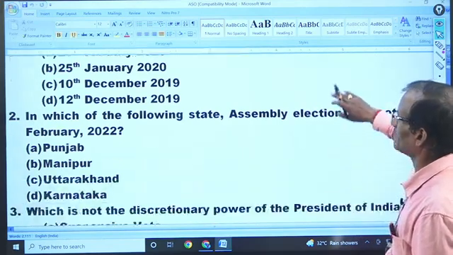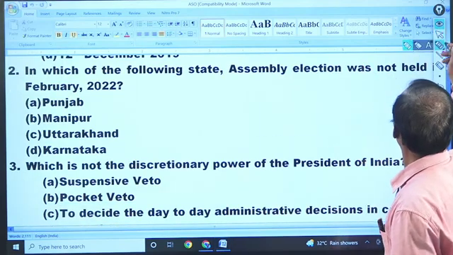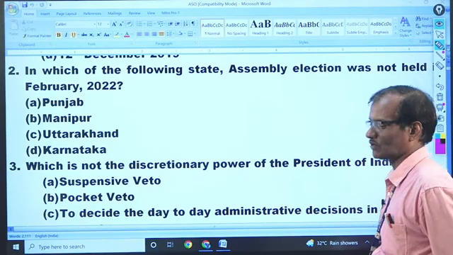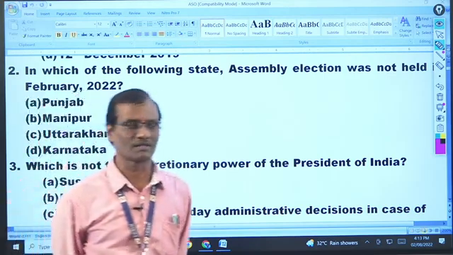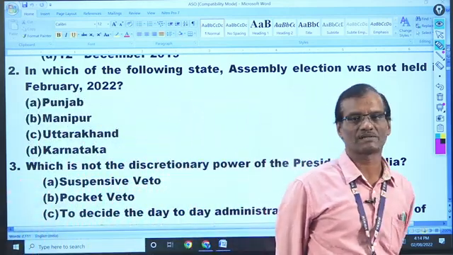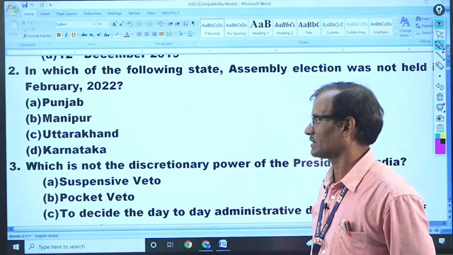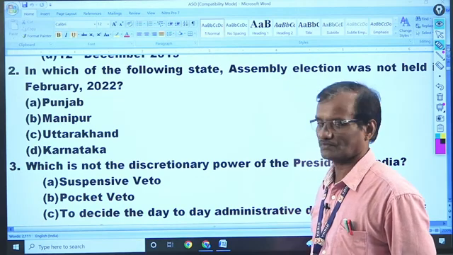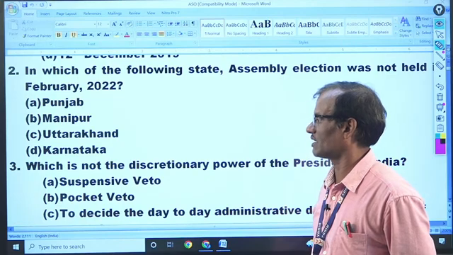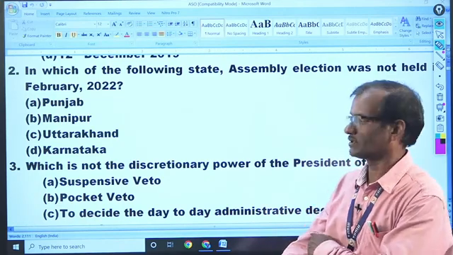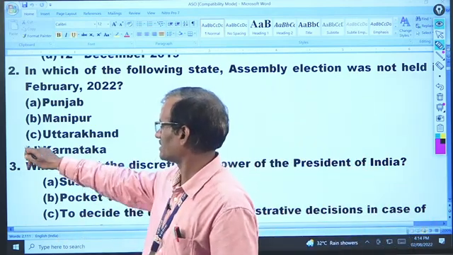Next question we shall be looking at: in which of the following states was the assembly election not held? You must have an idea that in February 2022, 5 states went into election. Which of the following is not a state that is being asked. Punjab, Manipur, Uttarakhand are there. Karnataka is not there. Another was probably Uttar Pradesh also. So the answer is D.